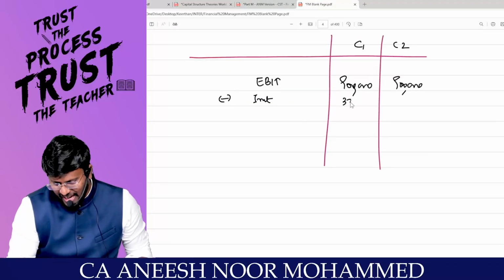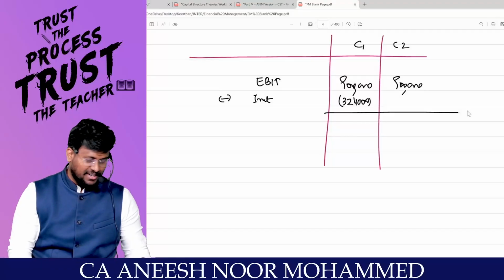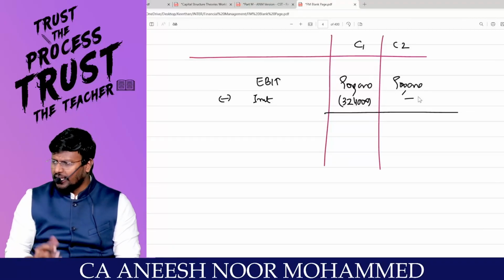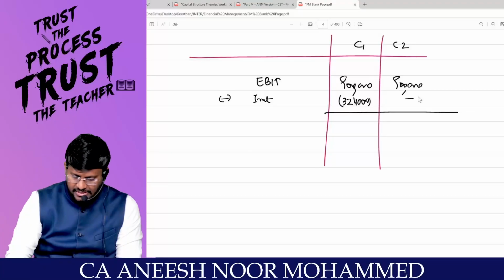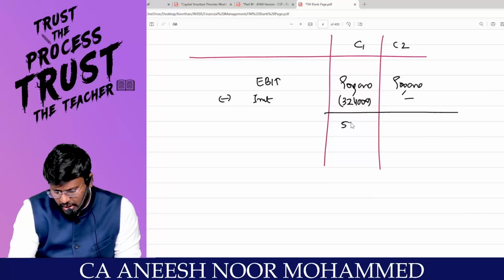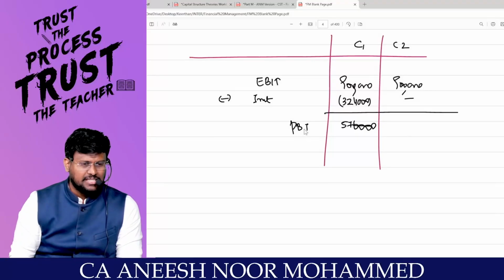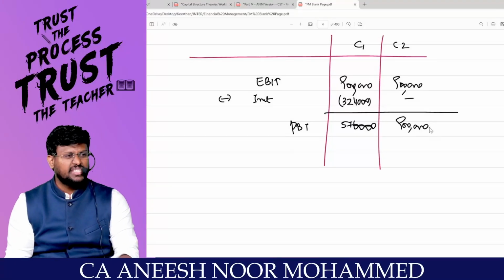Yes, sir. So 3 lakh 24,000 is the amount of interest, right, sir? But the second company does not have what at all? Debt at all. Hence, there is no interest at all. Are you agree with me? Yes, sir. So, my dear lovable students, 9 lakh minus 3 lakh 24,000 comes to 5 lakh 76,000, which is the profit before tax. Can I proceed? Whereas in the second company, 9 lakh rupees is the profit before tax.